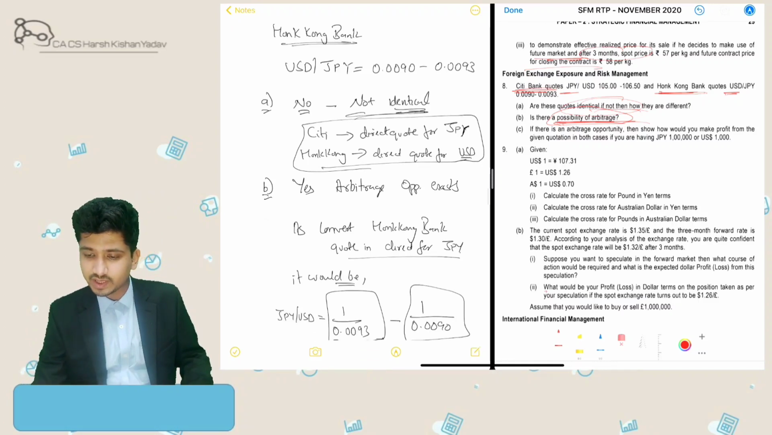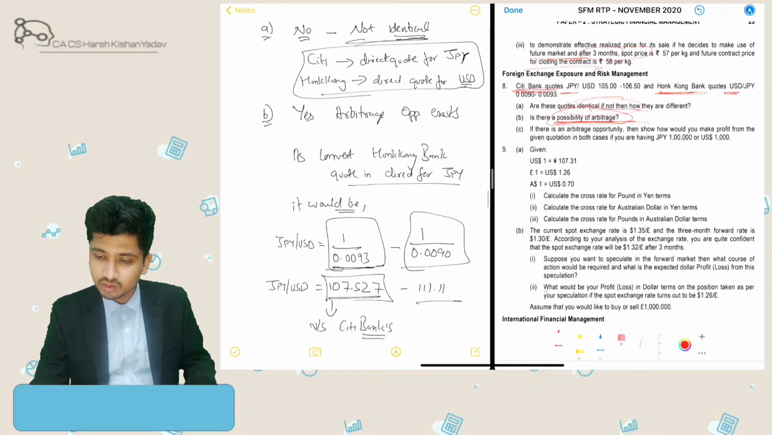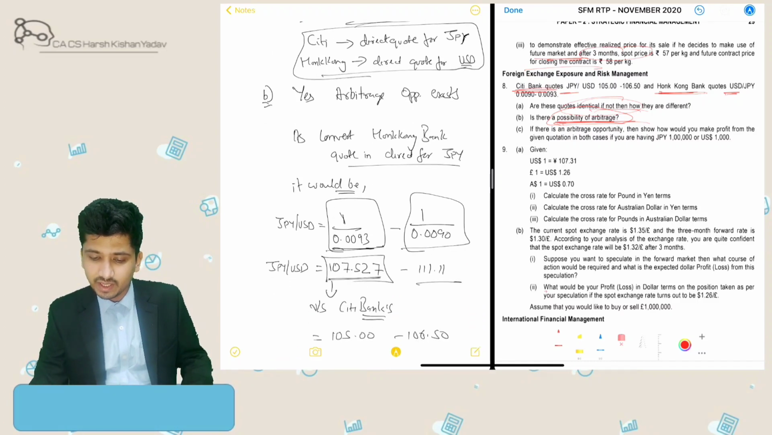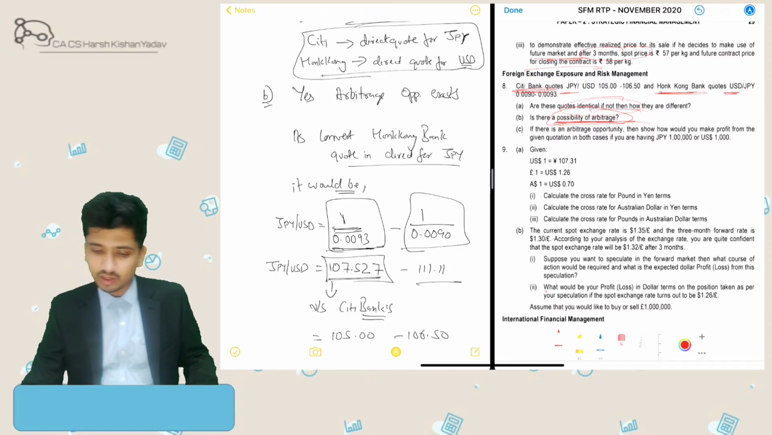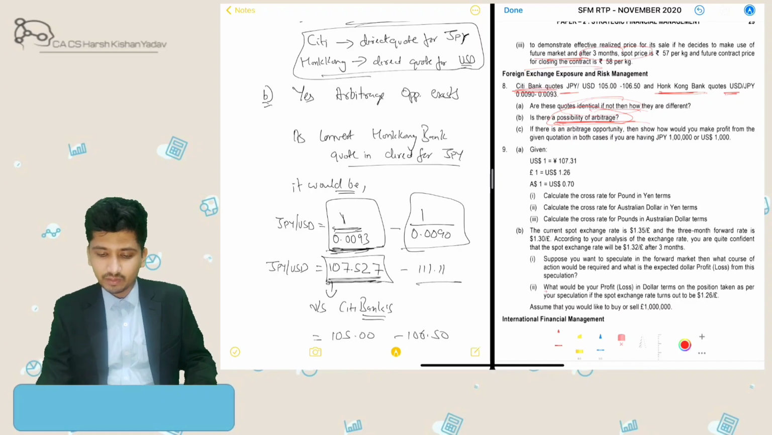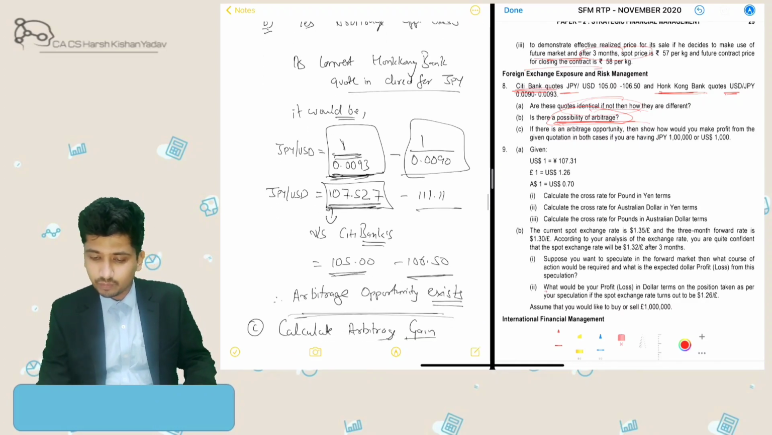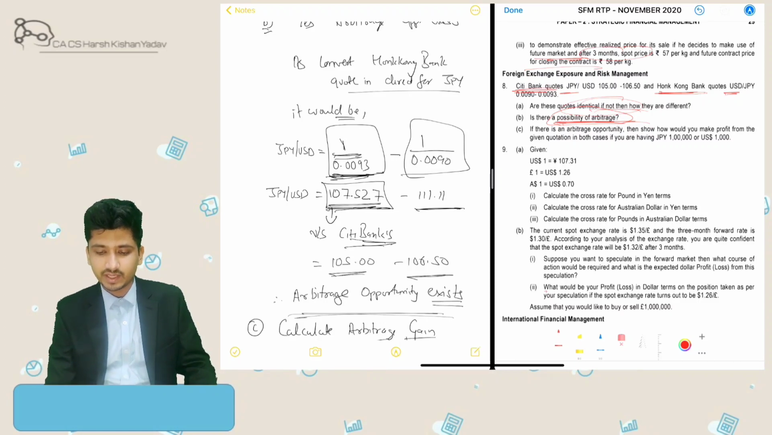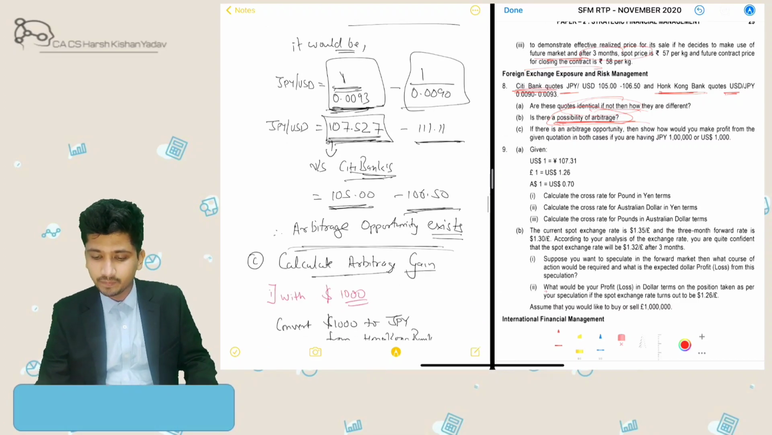So what we will do is keep the Citibank code as it is and bring the Hong Kong code to the direct code of JPY. For that we need to do 1 divided by the selling rate of the direct quote for USD. It will give us the buying direct quote for JPY, and similarly for the selling rate also. Then we will compare it with Citibank's code. It comes to 105.525 to 111.11, whereas in comparison Citibank is 105 to 106.50. So yes, an arbitrage opportunity exists.